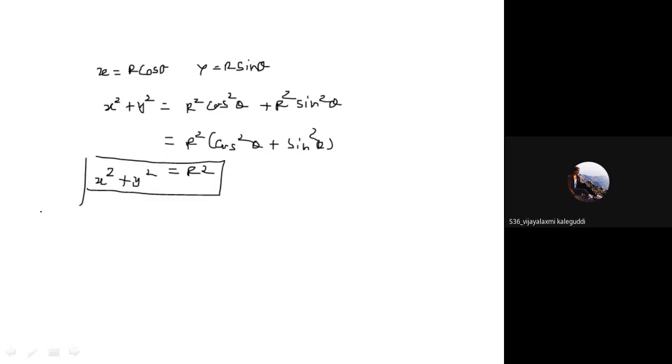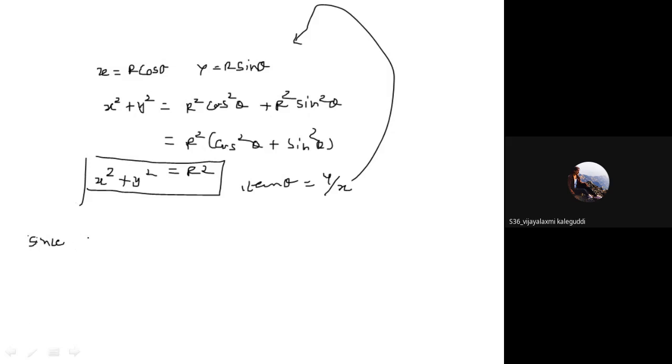So shall we move? Yes, sir. Okay. So whenever I am saying that x square plus y square is equal to r square and tan theta is equal to y by x, it means that I am assuming that x is equal to r cos theta and y is equal to r sin theta.